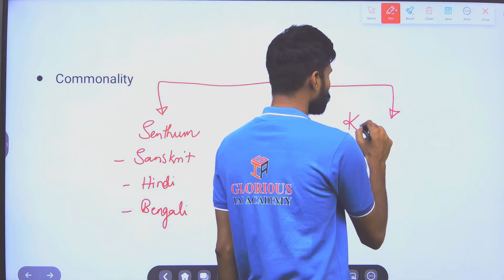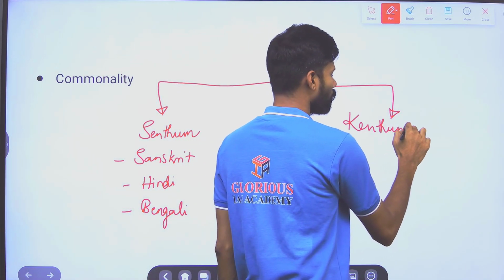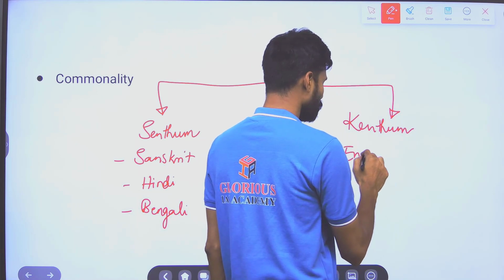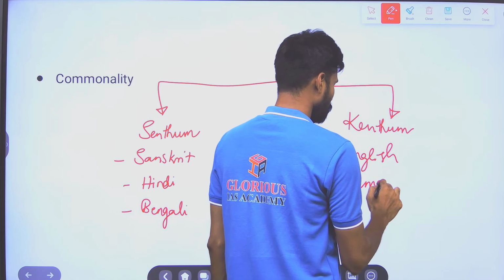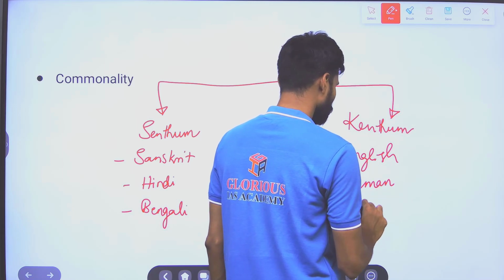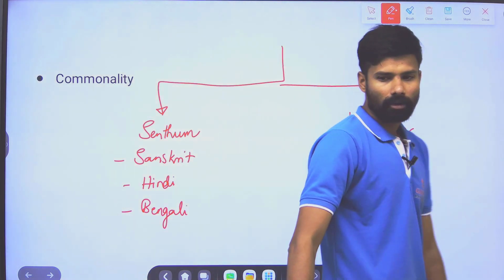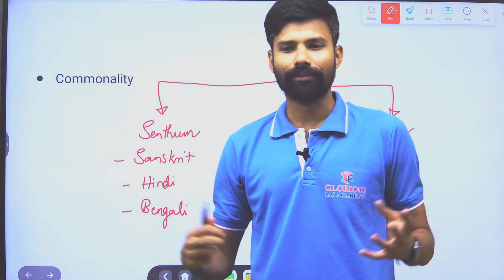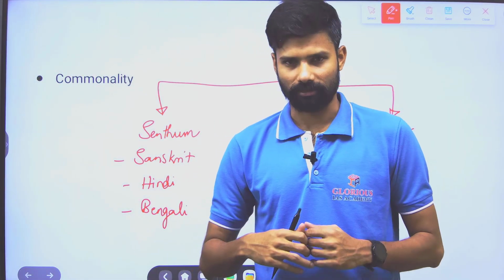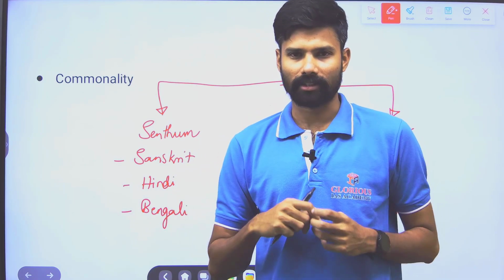Whereas in Centum group, all the European languages like English, German and French. So with this, he started arguing that we have the common ancestry. So we have common language connection.